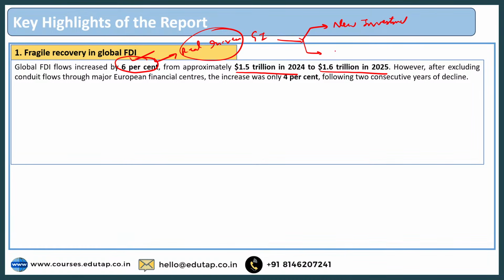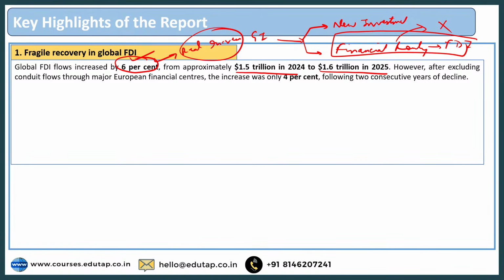Secondly, there can be financial routing also sometimes. And this financial routing can be confused with FDI when you're reading it just on the papers. So on the papers, this financial routing might seem like a new type of investment that is happening, but in reality it is not an investment.